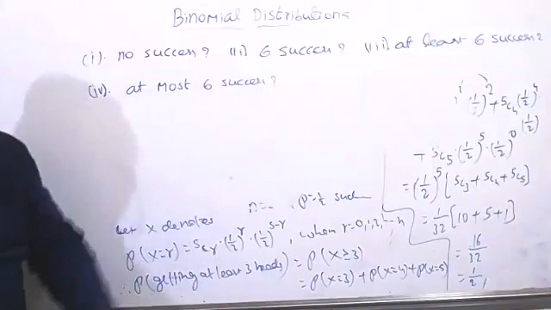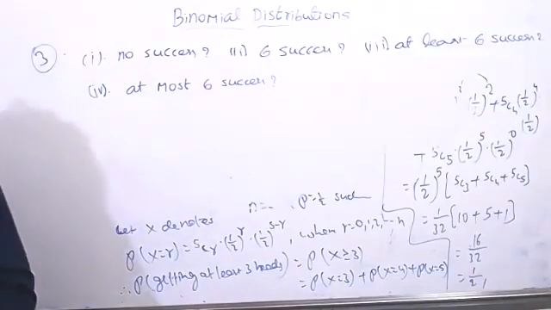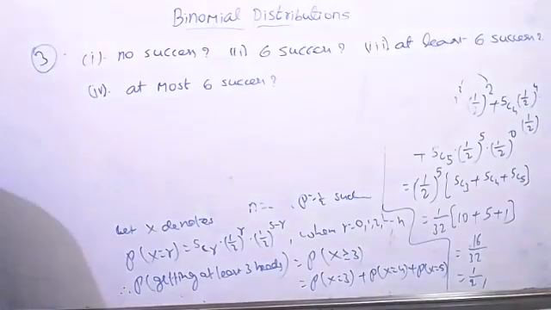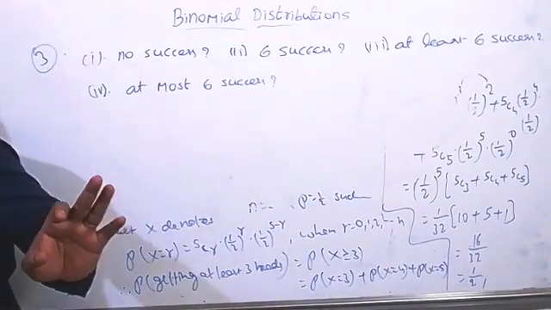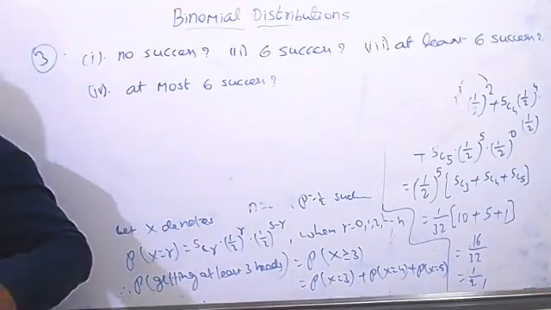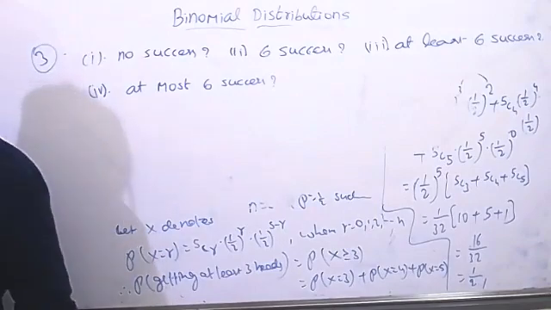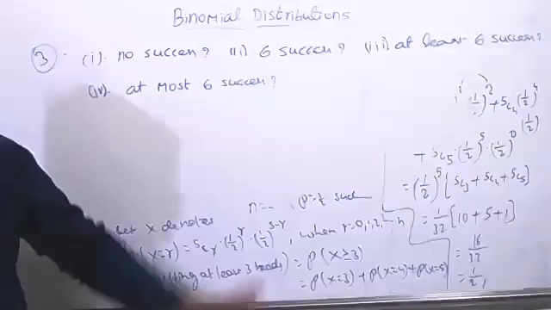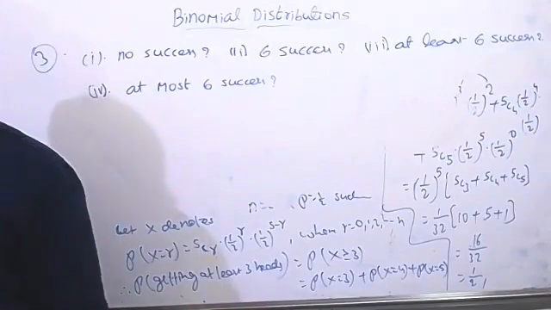Okay, what is the question? A pair of dice is thrown 7 times here. If getting a total of 7 is considered as a success, by this information we need to find the probability of: first, no success; 6 successes; at least 6 successes; and at most 6 successes. Now, what is the success here? The sum will be 7. That is success here. So that is the probability P. You can take P as the same thing here.